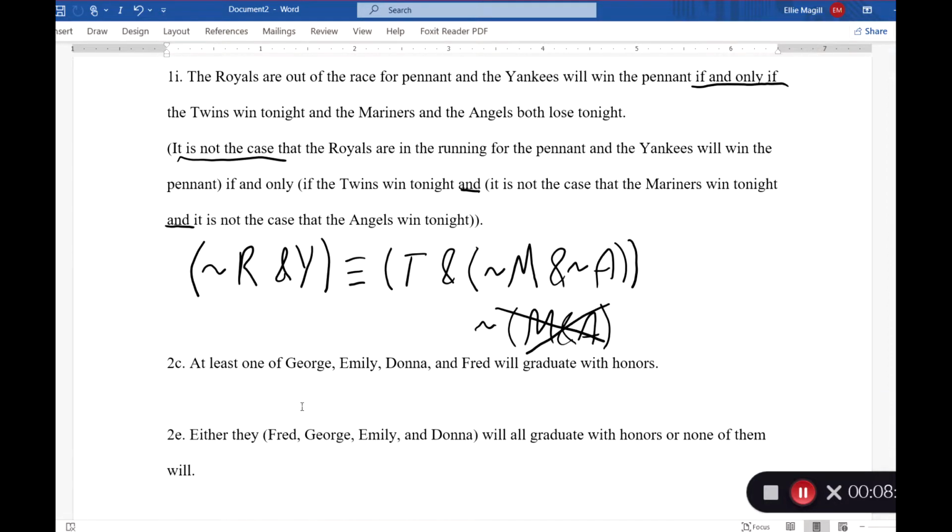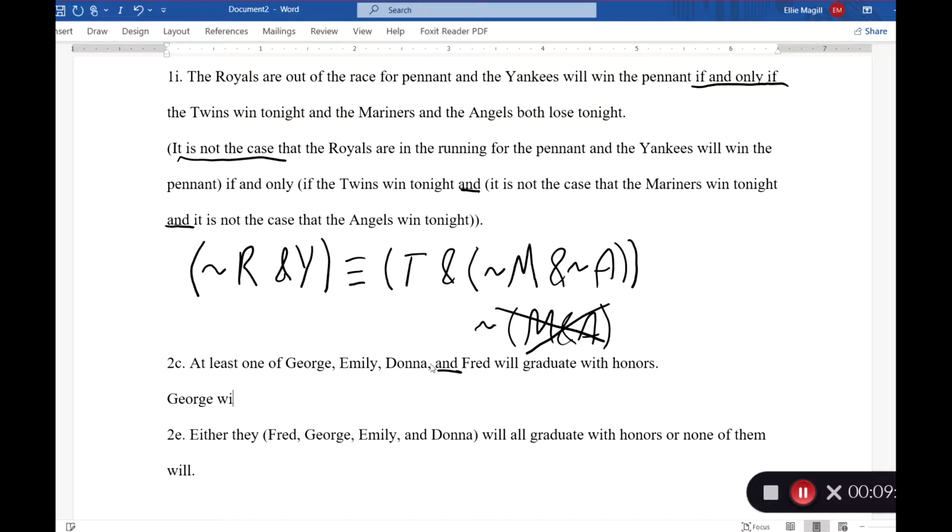We have, for 2C, at least one of George, Emily, Donna, and Fred will graduate. And we see an and here, right? But all we're saying is that at least one of them does. So we know we're going to treat this as a disjunction, right? At least one of them will graduate with honors, possibly more. So we're going to have or statements. So let's start breaking this apart into our paraphrase.